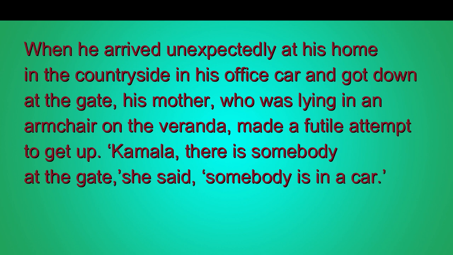Now, he arrived. Who arrived? Gopi arrived unexpectedly at his home in the countryside in his office car and got down at the gate. His mother, the old woman, who was lying in the armchair on the veranda, made a futile attempt to get up. She was trying to get up and see who it was. And she says to her daughter, "Kamala, there is somebody at the gate." And there is somebody else in the car. Have you understood?